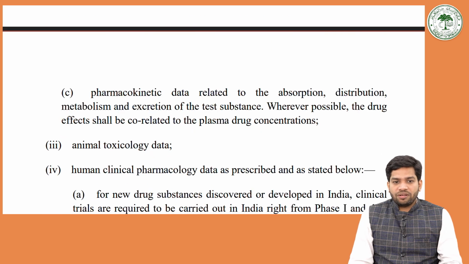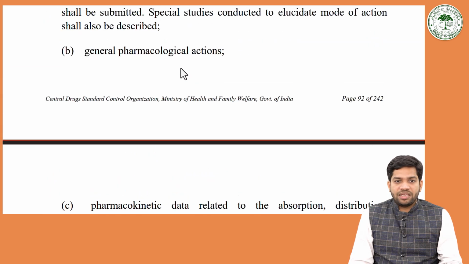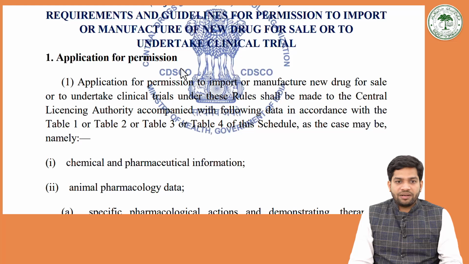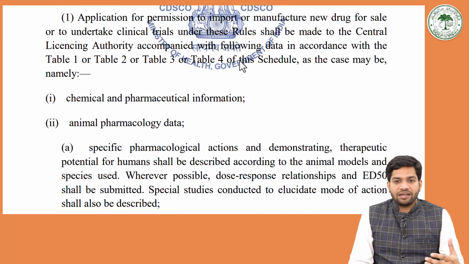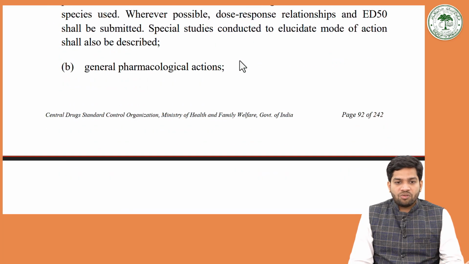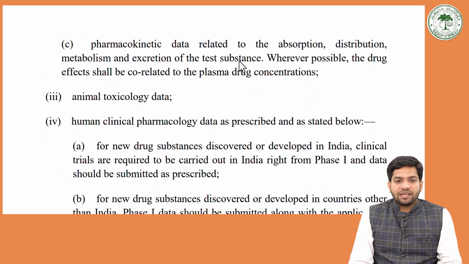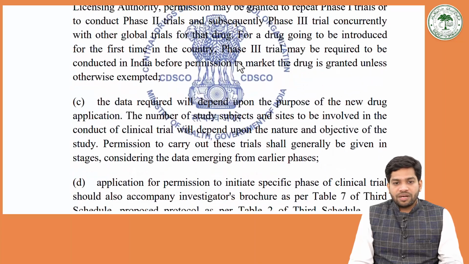So under this only, all these requirements are given: what is required before the import or manufacture of the new drug, after the clinical trial at the stage 4, so that you can market it to the public.